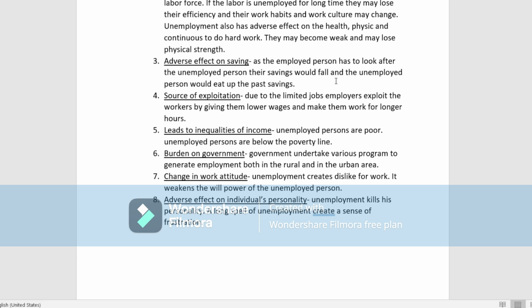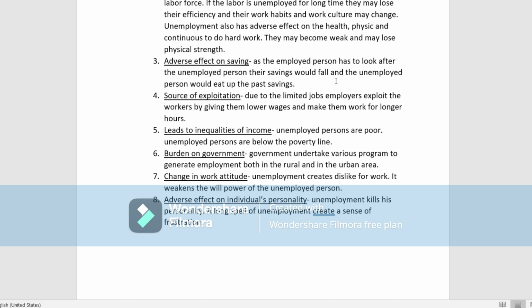And the unemployed person will try to eat up their past savings, whatever savings he or she has made for the future. Now, if they're unemployed at present, they are going to utilize those past savings and eat them up.